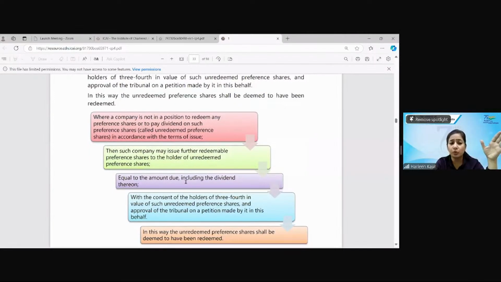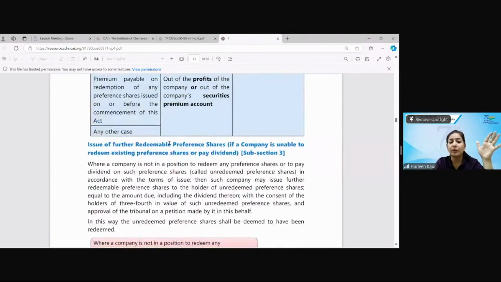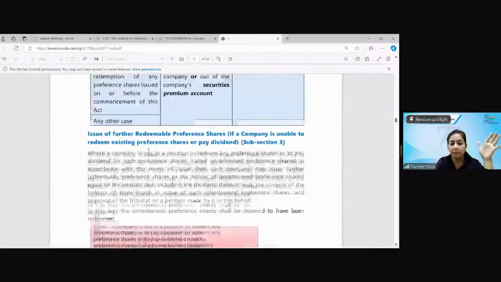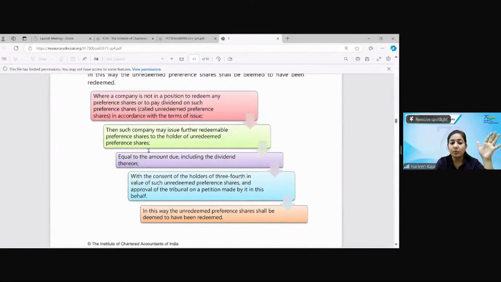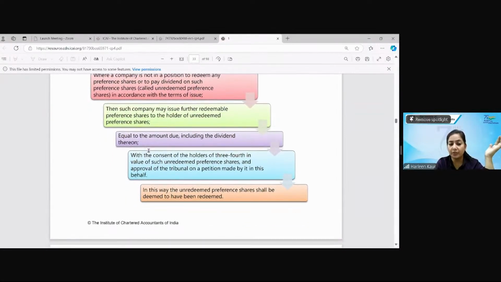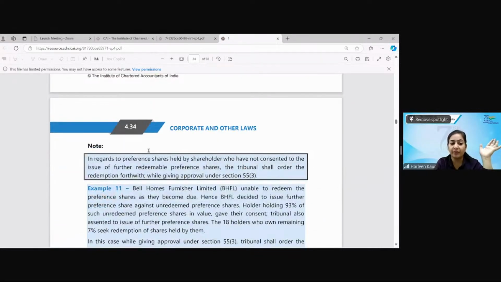Now, this is the whole story that we just discussed. This is the topic that we are doing. If the company is not in a position to pay back, then it will issue further redeemable preference shares. The company will issue redeemable preference shares equal to the amount including dividend. Consent has to be taken of 3/4 of the unredeemed preference shareholders, and approval of the tribunal. Then it is said that the unredeemed preference shares have been redeemed.